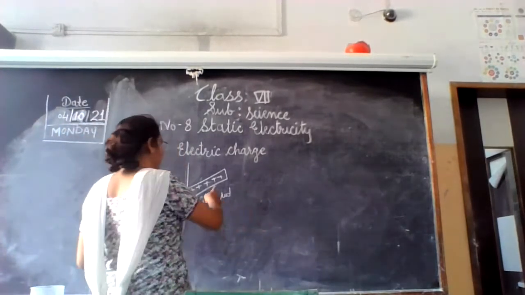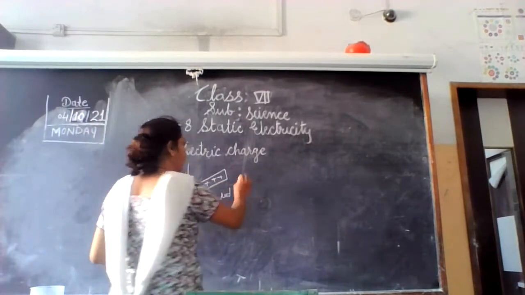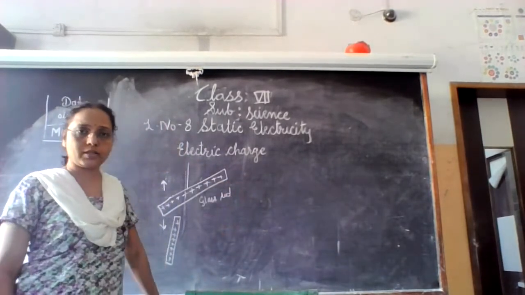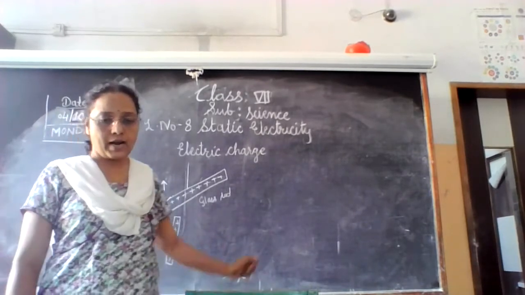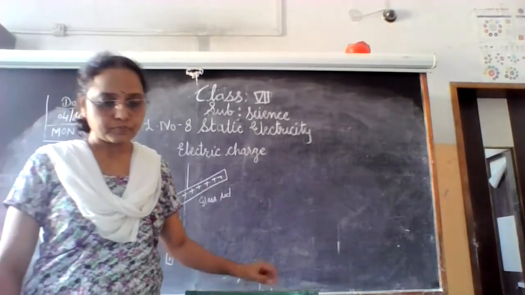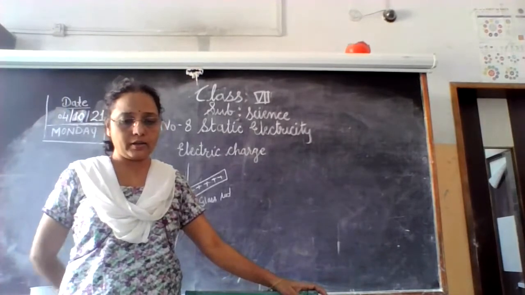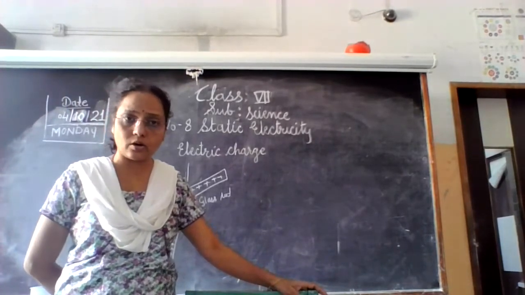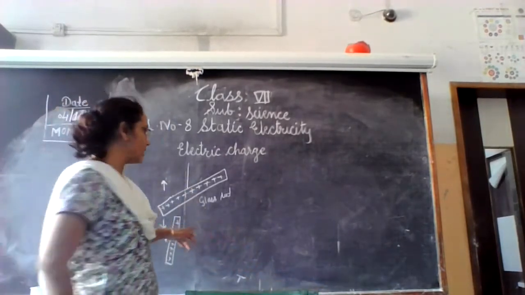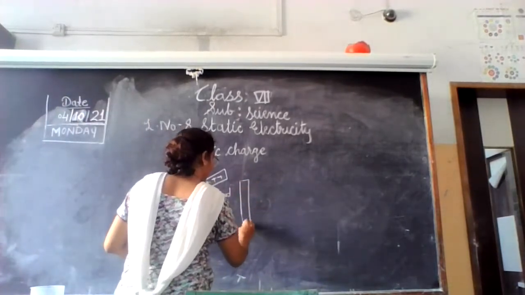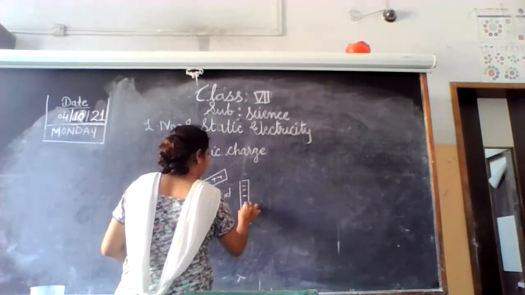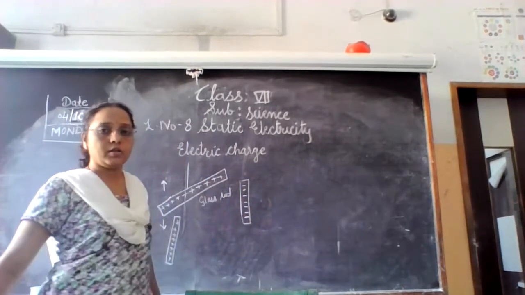Whereas if you take a plastic rod and rub its end against the woolen cloth, that plastic rod develops a negative charge.